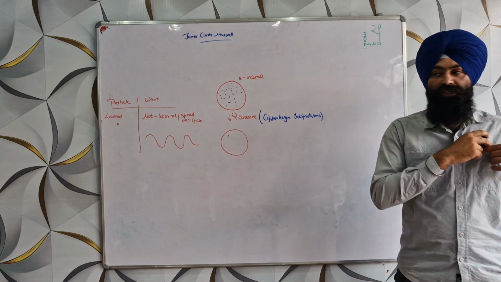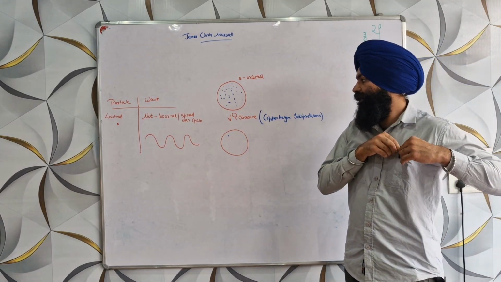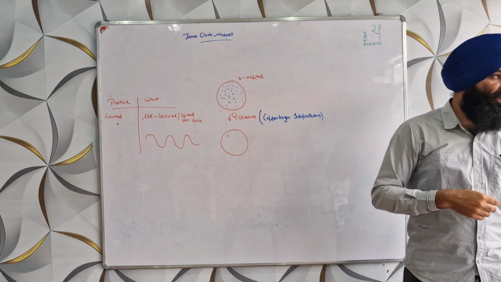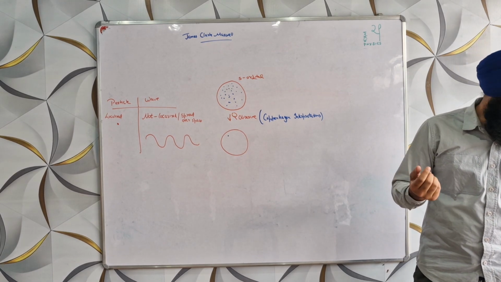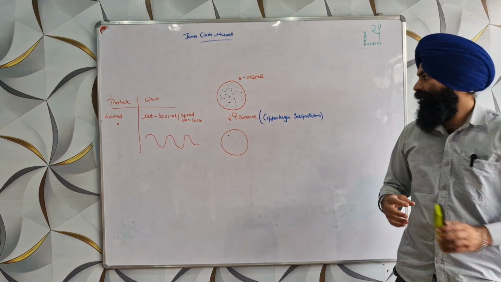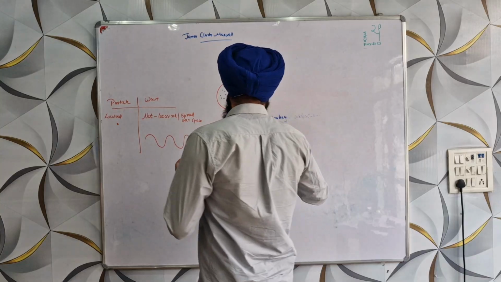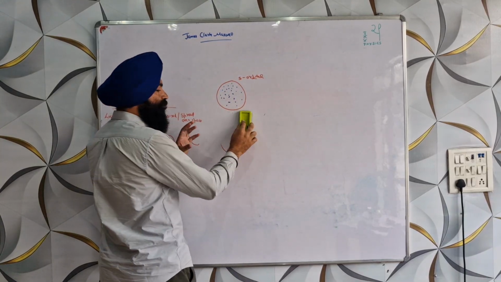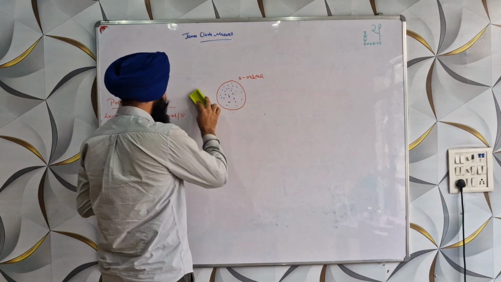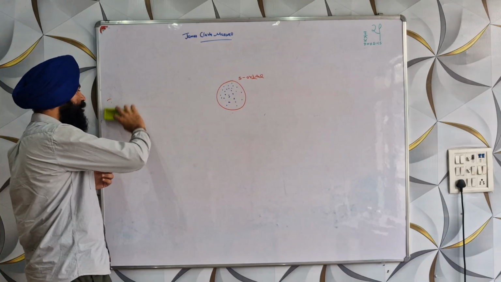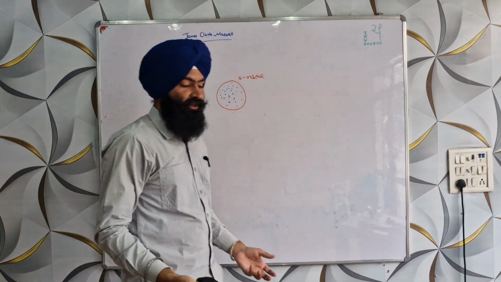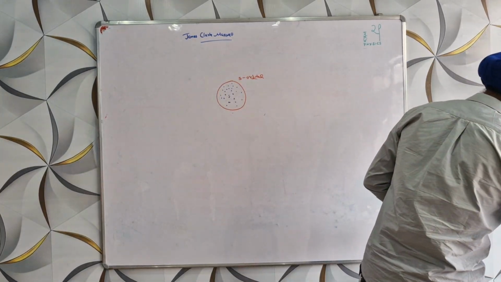So we see that light is a wave and light is a particle when we observe it. Then what an electron actually is, is a wave packet. What is a wave packet?